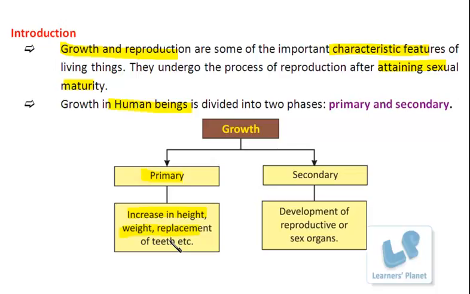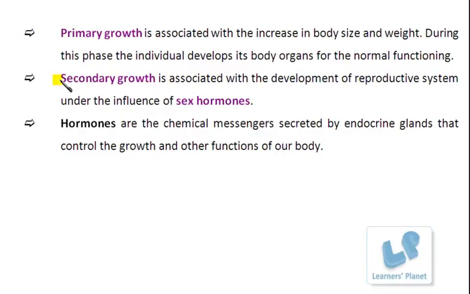If I consider the secondary phase, then in this phase there is the development of the reproductive organs. There is a release of various hormones which will help in the maintenance or development of the secondary part of our body, right? Especially it is related to the maturation of the sex organs. In this phase, these sex organs begin to produce gametes, right? As I said, the secondary growth takes place under the influence of specific hormones, and these hormones are known as the sex hormones, right?